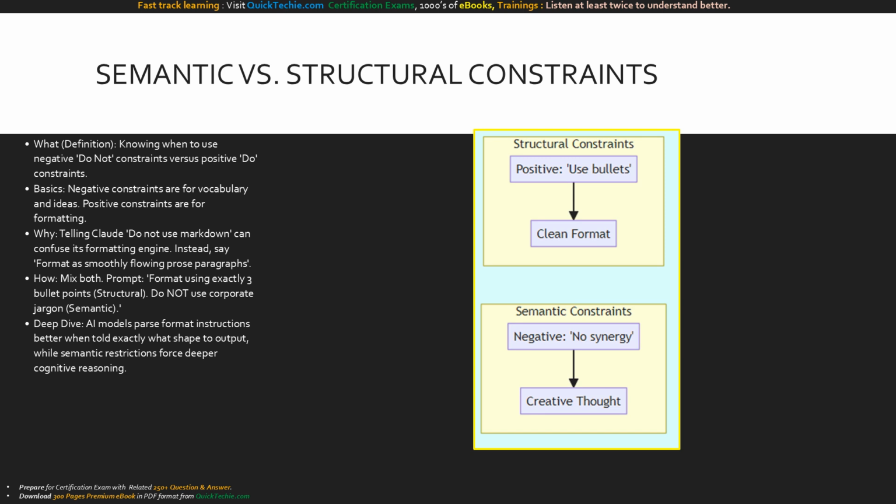This split diagram highlights the optimal approach for prompt engineering. On the left, we apply negative semantic constraints, which drive the model toward creative thought. On the right, we apply positive structural constraints, dictating the exact shape of the output to guarantee a clean format.